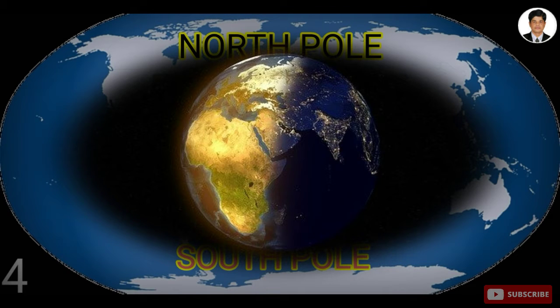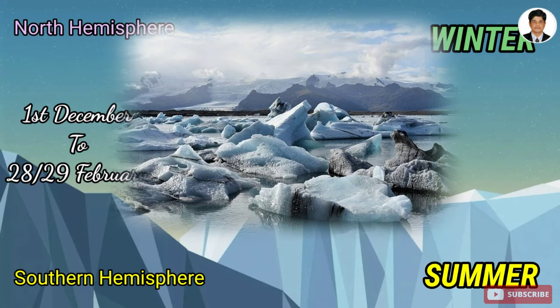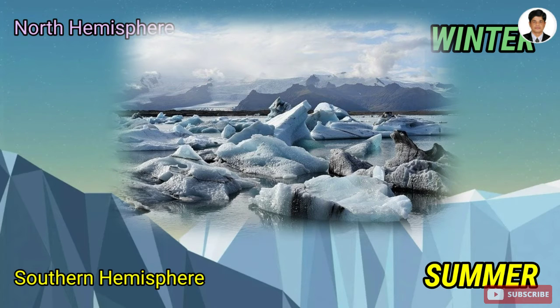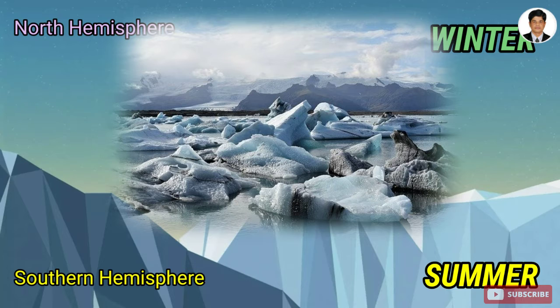These 4 seasons do not occur over the whole globe in the same period. These 4 seasons are experienced in the opposite way in the north as well as the south. When the northern hemisphere experiences winter, at that time the southern hemisphere experiences summer.